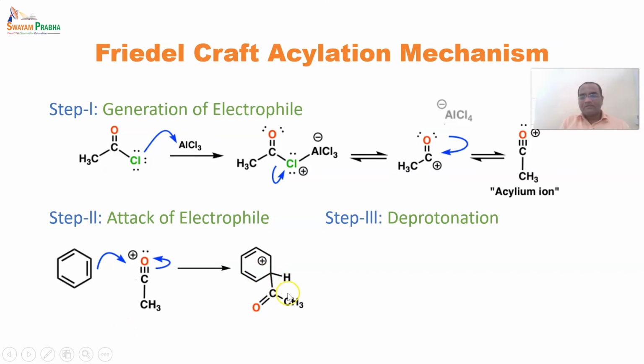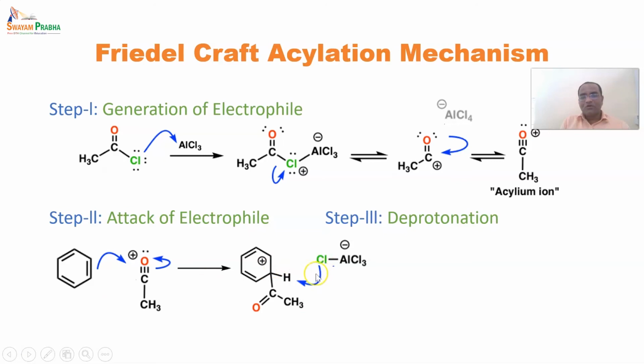And the third step is deprotonation. So the hydrogen will liberate an electron towards this carbon atom, and due to this it forms a carbon-carbon double bond, with the help of AlCl4.